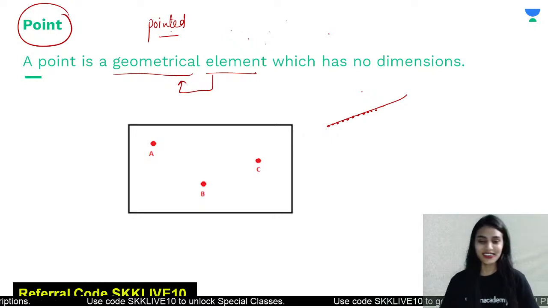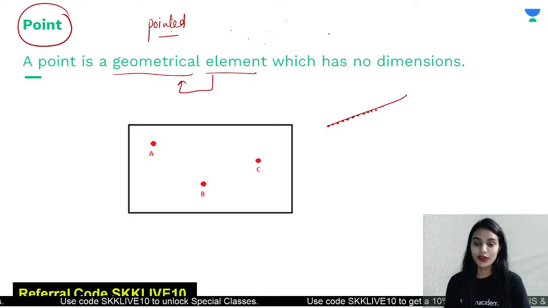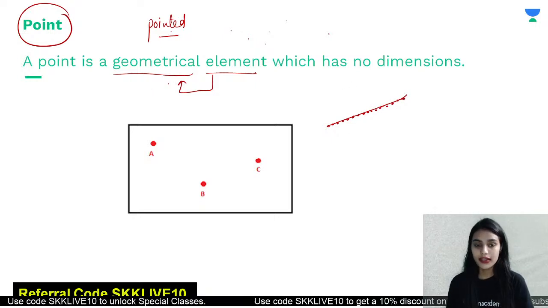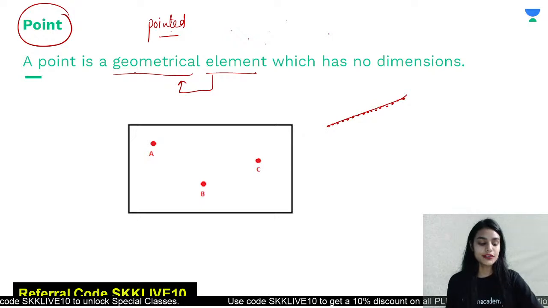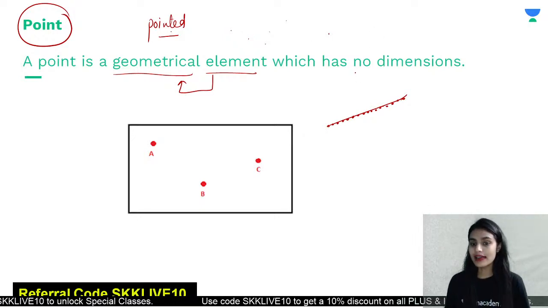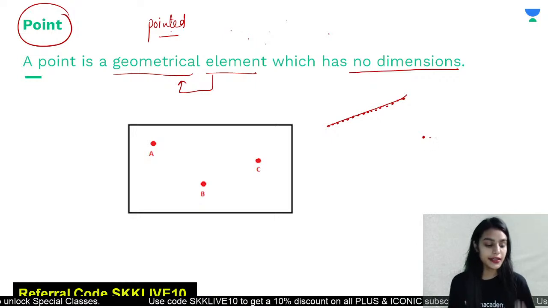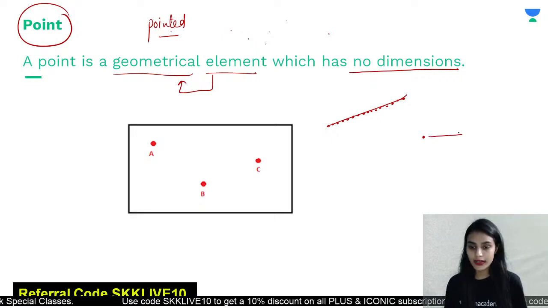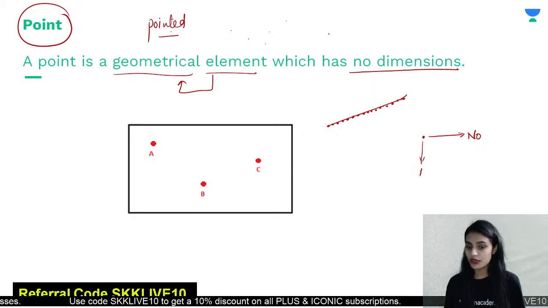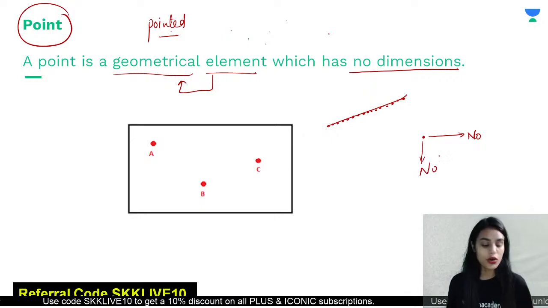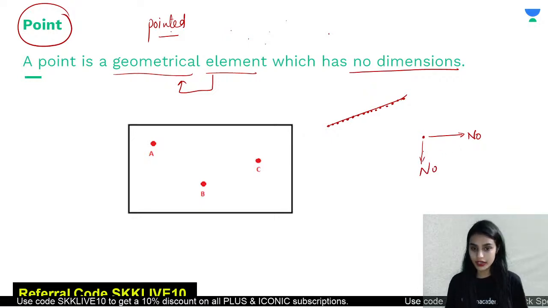Okay. So when we join all the points with each other, we get a line. So a point is an element of the geometry which has no dimensions. So class, a point cannot be extended in any direction. Can we extend the point in this direction? No, we cannot. Can we extend the point in this direction? Of course not. So we cannot extend the point in any direction. So a point has no dimensions.